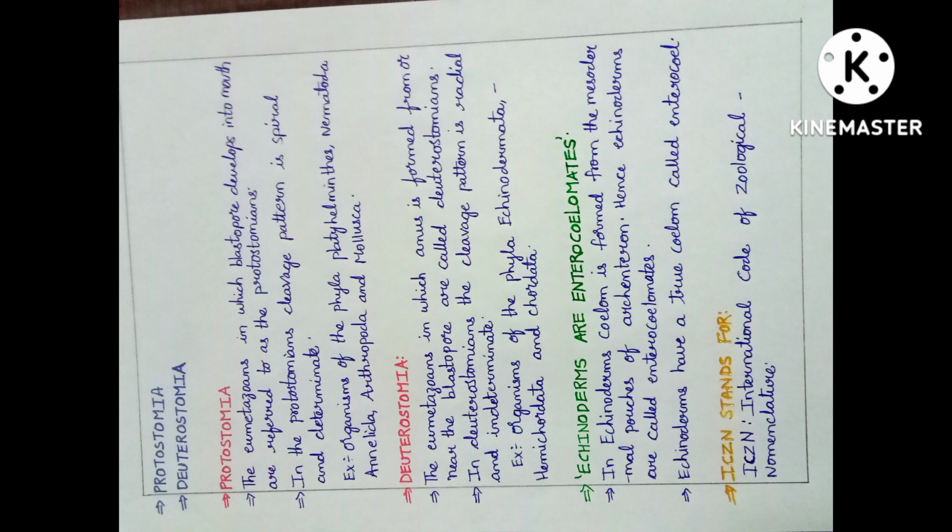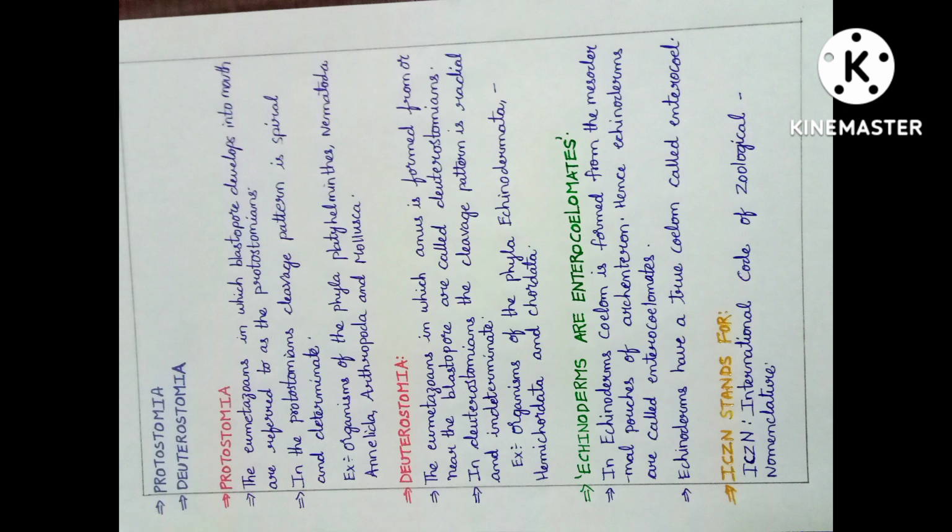arthropod. In the protostomians, cleavage pattern is spiral and determinate. In the protostomians cleavage pattern, it refers to the process of cell division from one fertilized cell, the zygote, into hundreds of cells, the embryo. In protostomes, the developing zygote undergoes spiral cleavage, a process in which the cell divide at 45 degrees angle to one another due to a realignment of the mitotic spindle.